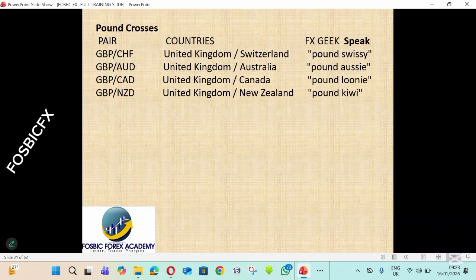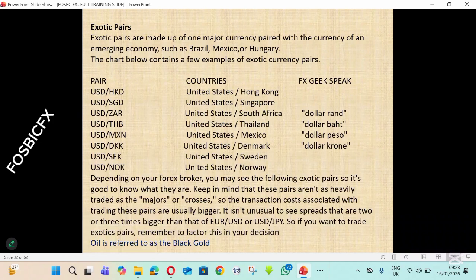All right, so let's take a look at the third type of currency pairs, and this is exotic pairs. Exotic pairs are made up of one major currency paired with the currency of an emerging economy, such as Brazil, Mexico, or Hungary. Now, the chart below contains a few examples of exotic currency pairs.